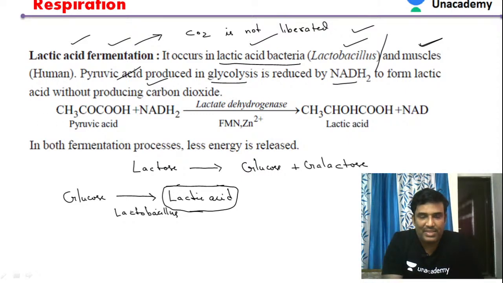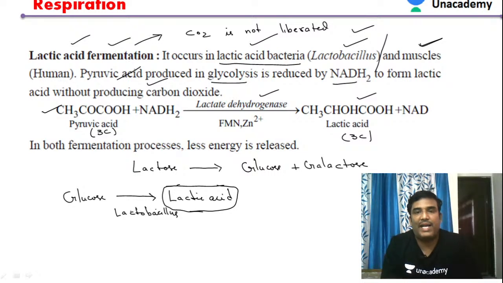Anyhow, in lactic acid fermentation, pyruvic acid is directly converted into lactic acid with the help of the enzyme lactic dehydrogenase. Lactic acid is a 3-carbon compound, and pyruvic acid is also a 3-carbon compound. So there is no decarboxylation reaction and no production of carbon dioxide. That is the important step to remember. The final product in lactic acid fermentation is lactic acid only.